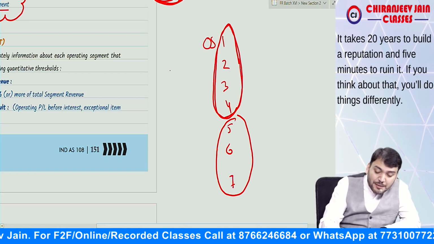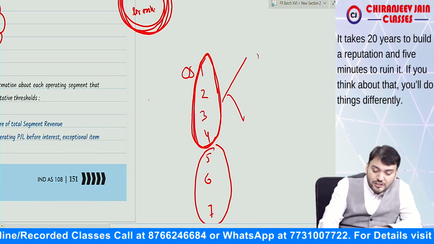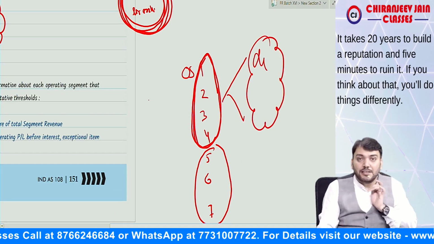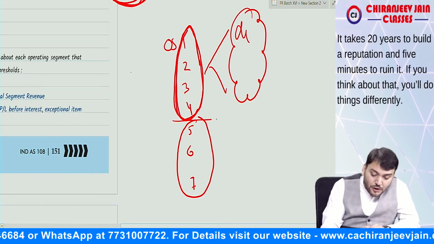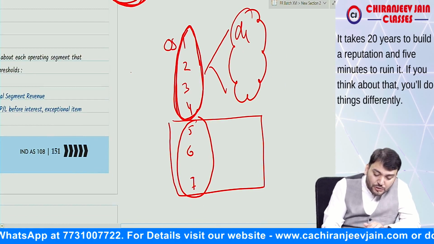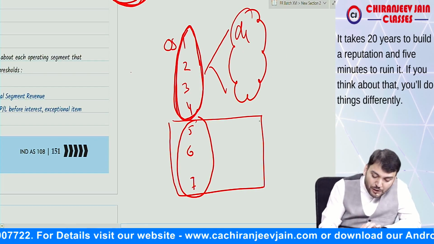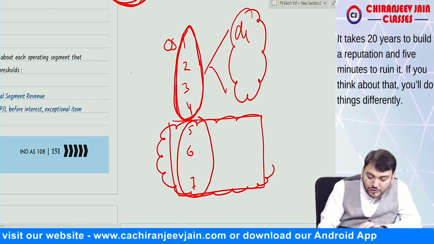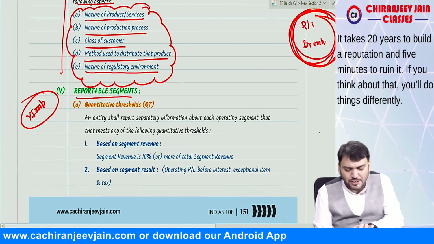We need to understand when a segment becomes reportable. For a reportable segment, disclosure is required separately. But what Ind AS 108 says is that for the segments which are not reportable, you also need to disclose them for reconciliation. So we will combine them and disclose their information in a consolidated way for reconciliation purposes. We'll discuss this point; I've just informed you.